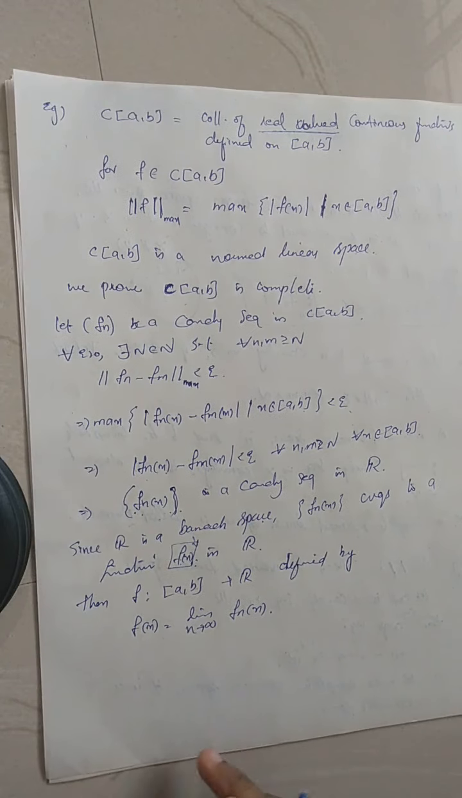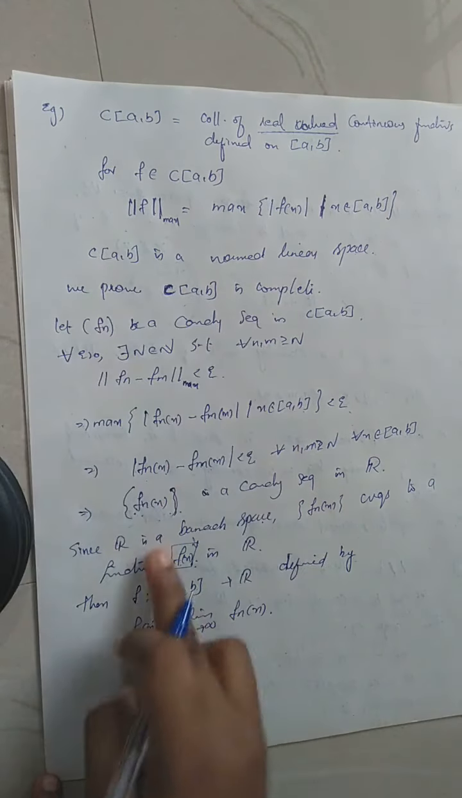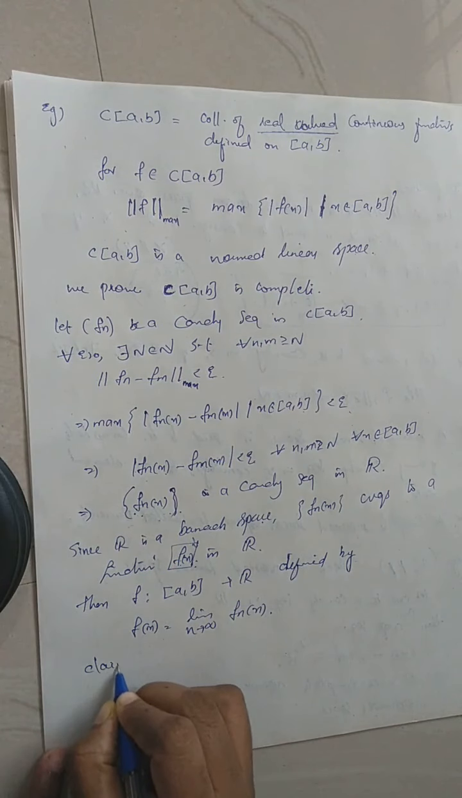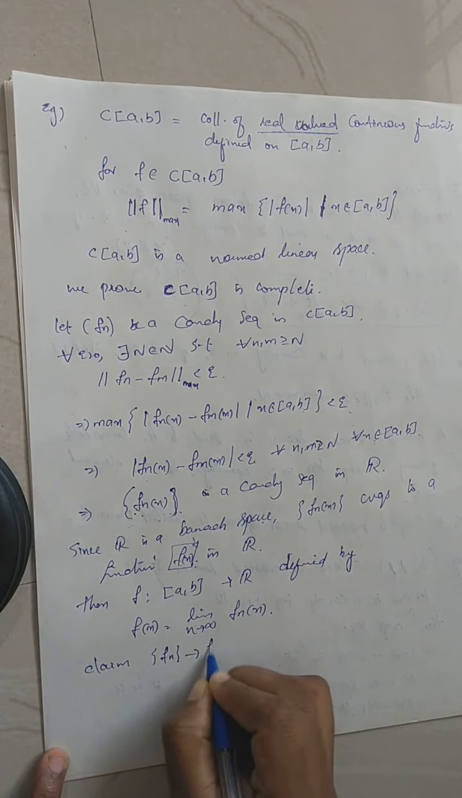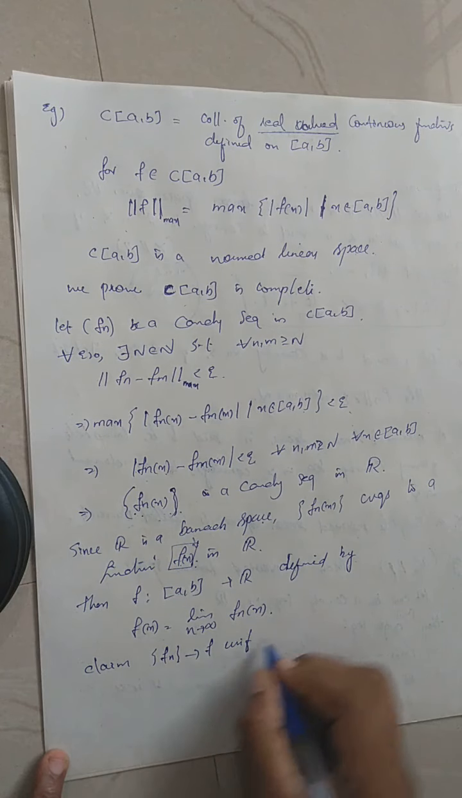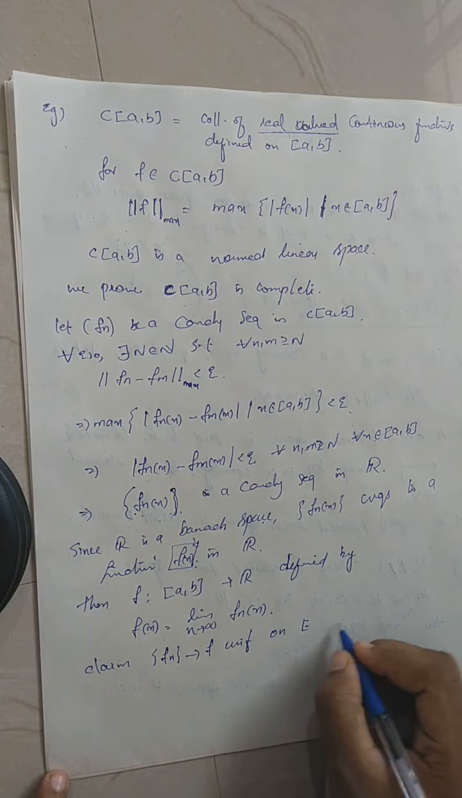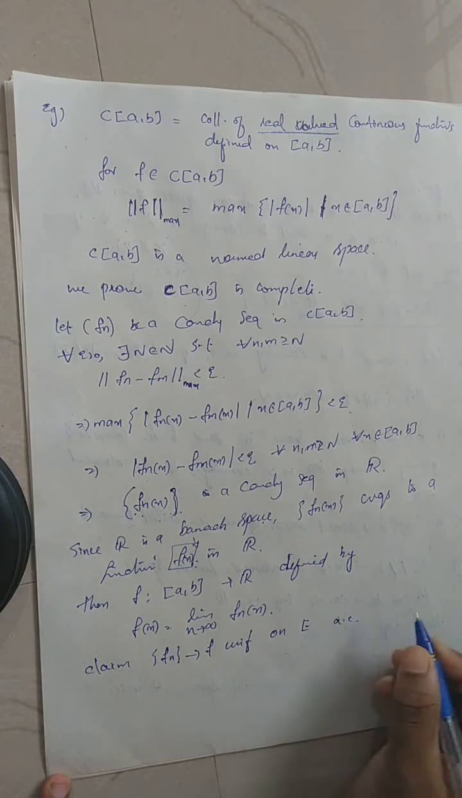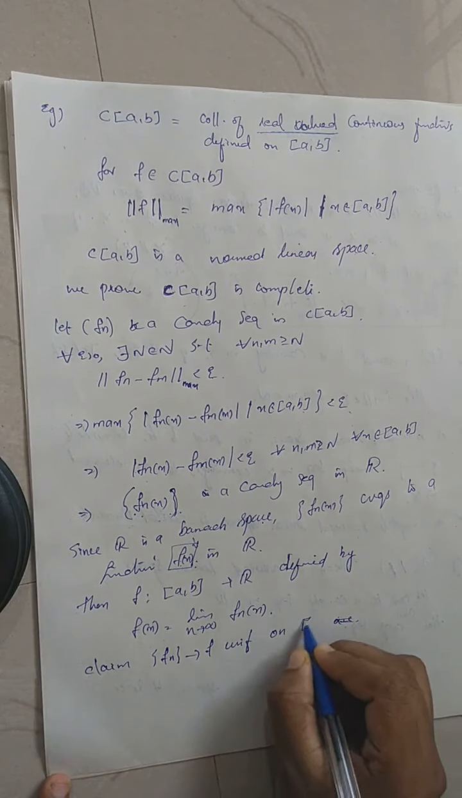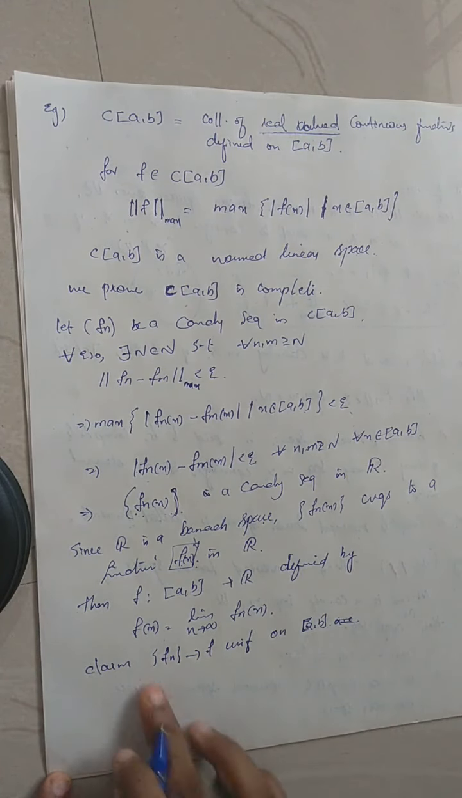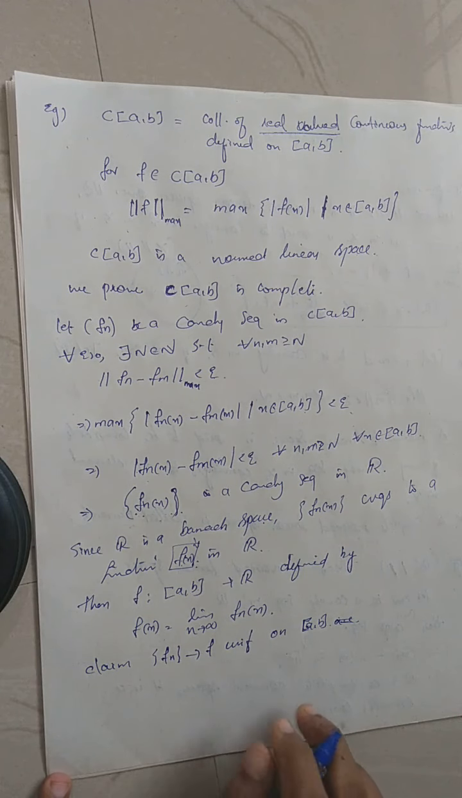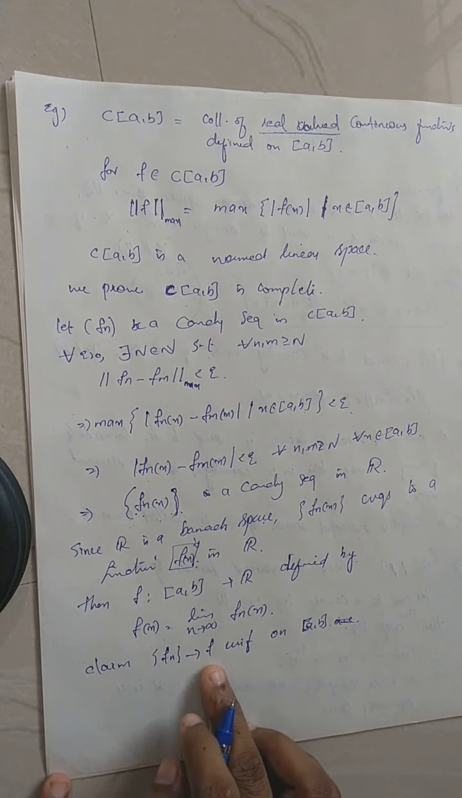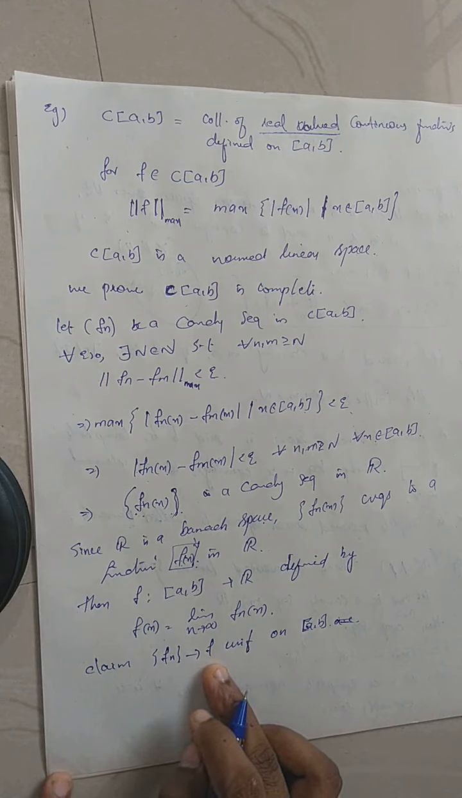Okay, now I am going to prove that our sequence Fn converges to this function f. Now I claim that the sequence Fn converges to f uniformly, not in the pointwise way, on the closed interval AB. Now how will you prove this? Fn converges to f means, by definition, a sequence converges to a function f if the limit as n tends to infinity of the norm of Fn minus f is 0.